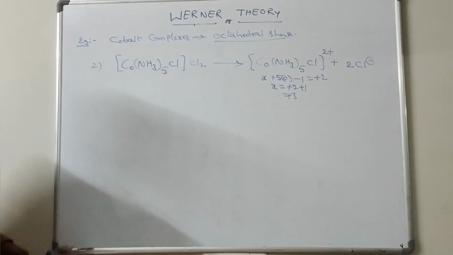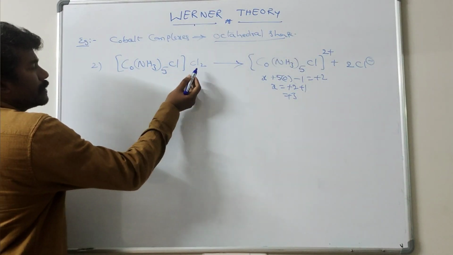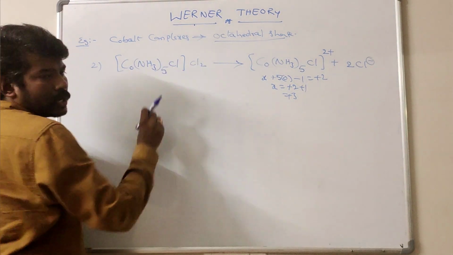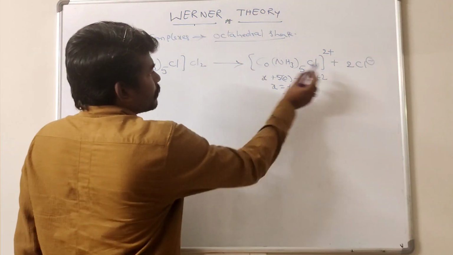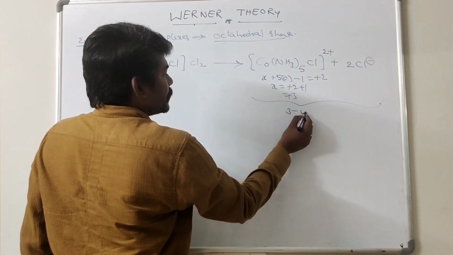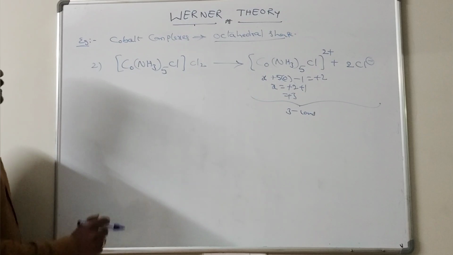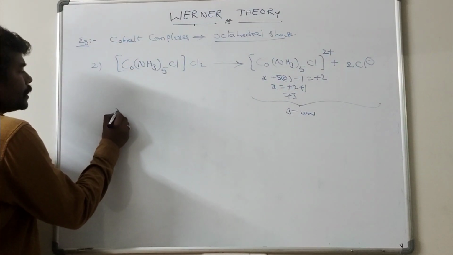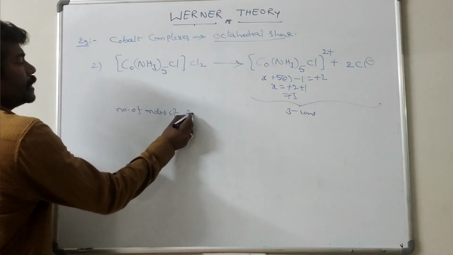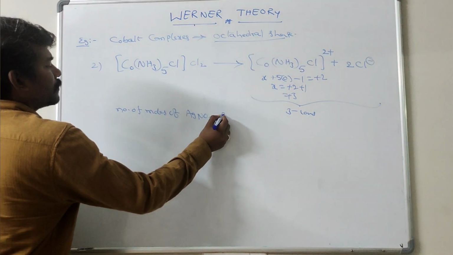So in this case, 1 molecule of pentaamminechlorocobalt(III) chloride gives 1 plus 2. How many ions? 3 ions are produced. So the number of moles of AgNO3 required.